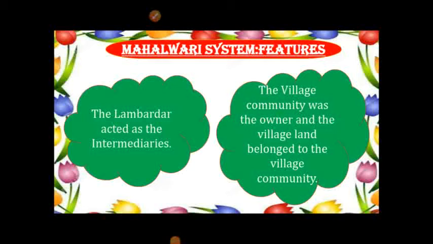Features: the Lambardar acted as intermediary between the government and the villages. It was a village-wise assessment. One person could hold a number of villages. The village community was the owner of the village common land. The village land belonged to the village community.